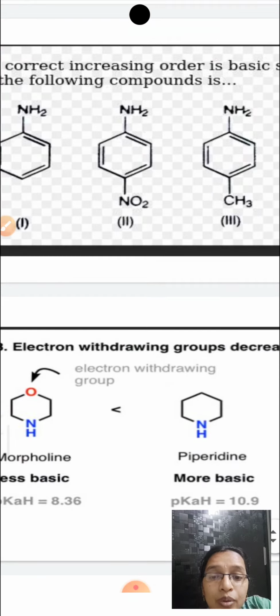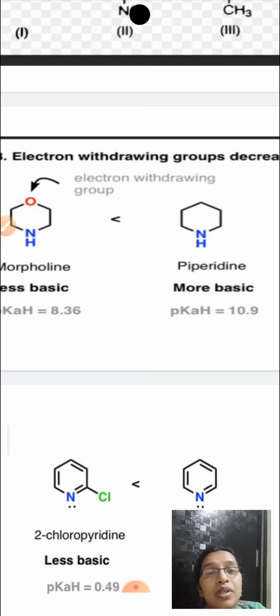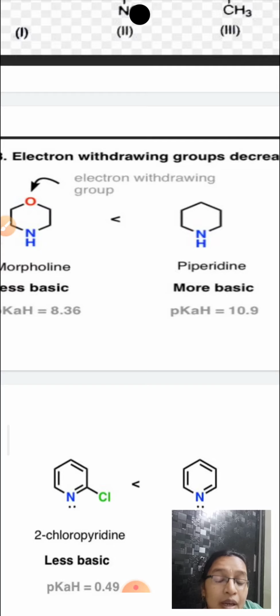Okay, so here if you see morpholine and piperidine, always piperidine is more basic than morpholine, because morpholine has an extra atom, the oxygen atom, which is the more electronegative atom, and more electronegativity is nothing but more electron withdrawing capacity. Therefore it will never donate the electrons, it will always withdraw the electrons, making the nitrogen electron density less available for protonation.